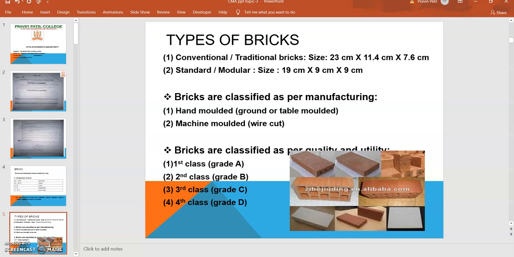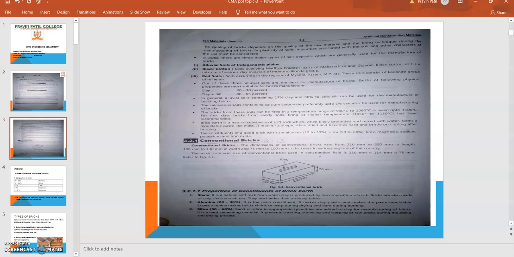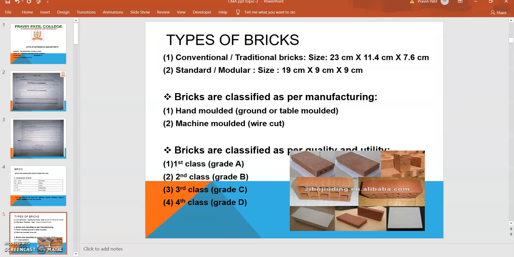Types of bricks are the conventional, also called the traditional brick, which has a size of 230 by 114 by 75 mm, or it can be converted to centimeters, that is 23 by 11.4 by 7.6 centimeter. Then standard or modular size, that is 19 by 9 by 9 centimeter. Bricks are classified as per the manufacturing process, that is hand molded and machine molded. Then bricks are classified as per the quality and utility, that is first class, second class, third class, and fourth class.